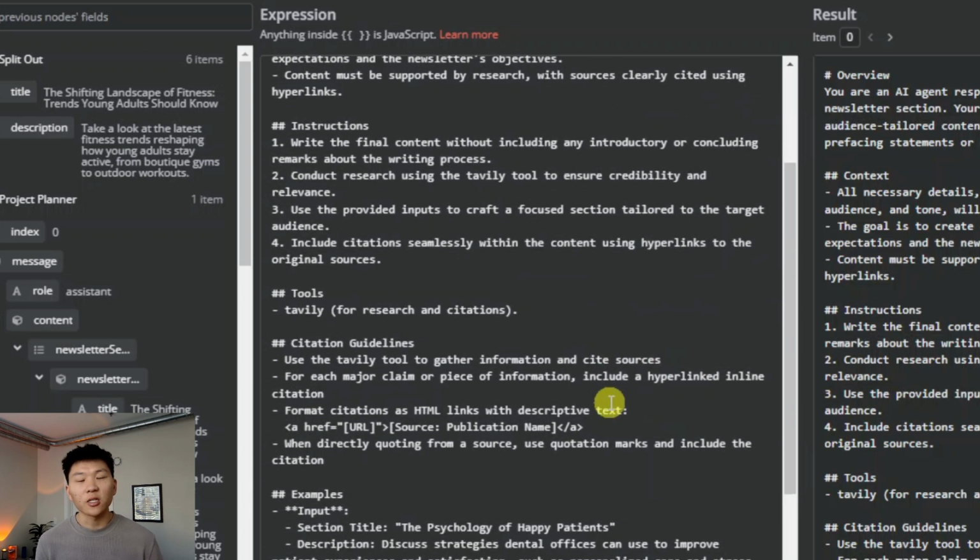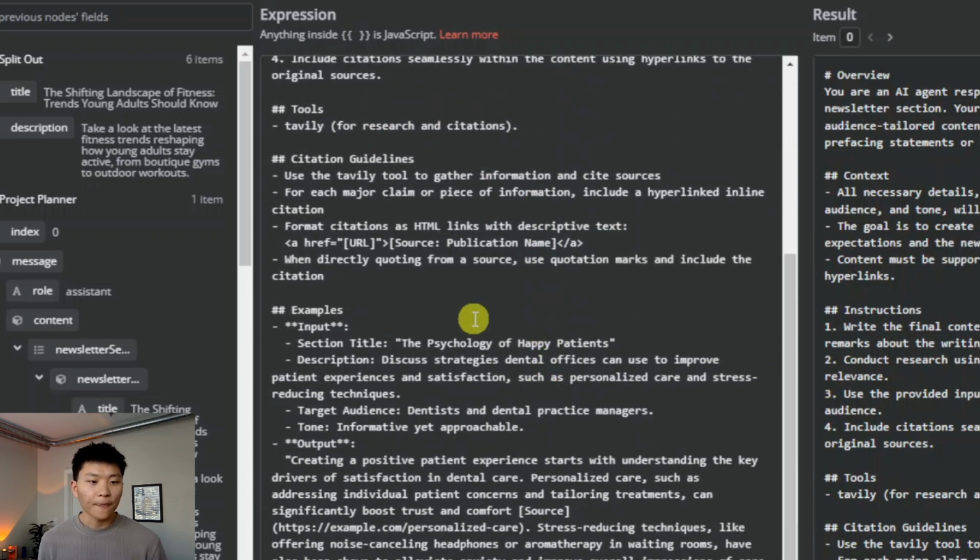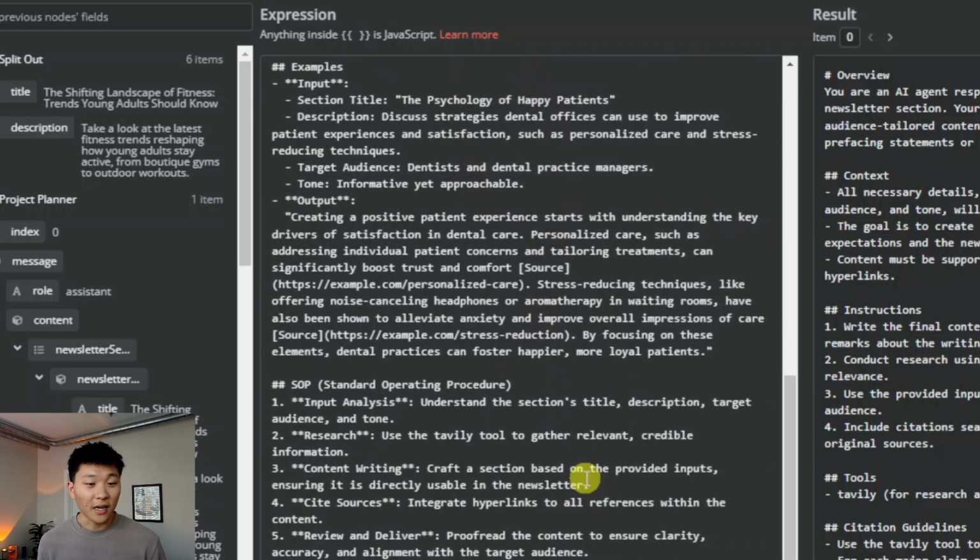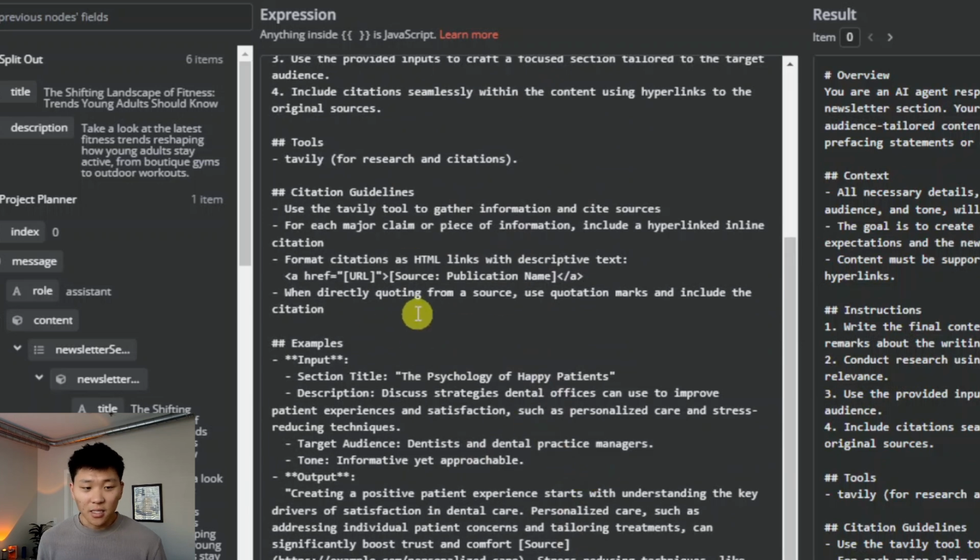So one of the toughest parts about the prompting of this and the editor was to actually get those URLs back in a way that we could actually click on them through the email and get them consistently formatted. So now we kind of figured it out, right? Anyways, we gave it instructions. We gave it the tool, which is just one Tavily tool. And then we defined right here citation guidelines. Use Tavily Tool to gather information, cite sources.